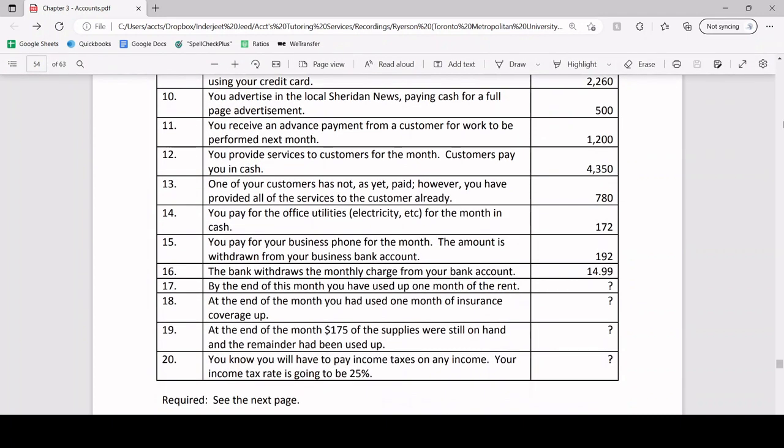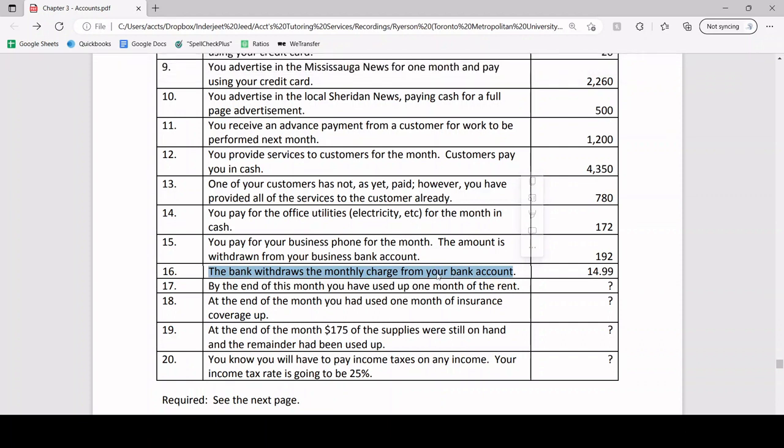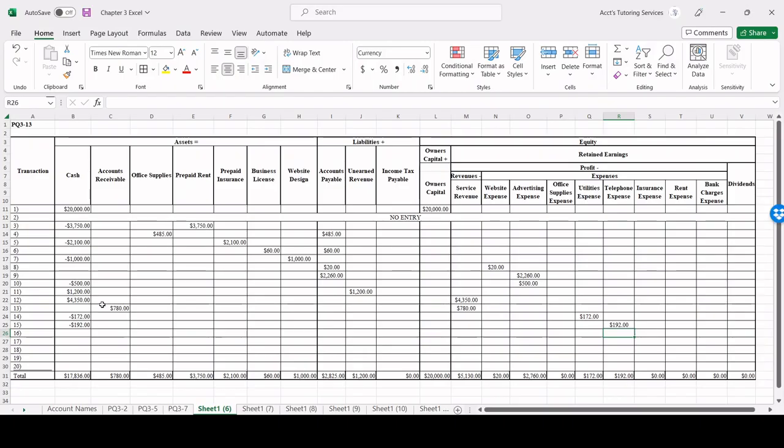But now fast forward to transaction number 16. We used up the service, meaning it's a cost of doing business now, right? We consumed that cost, and now they took money out. So we're going to decrease cash by $14.99. And by the same token, we're going to increase our bank charges expense by that same amount.